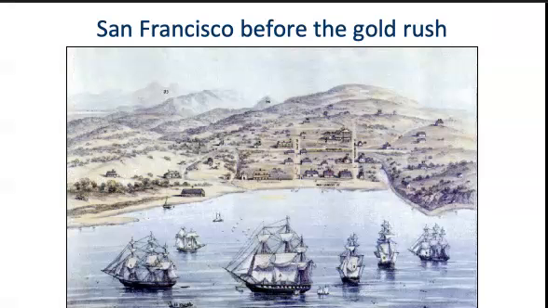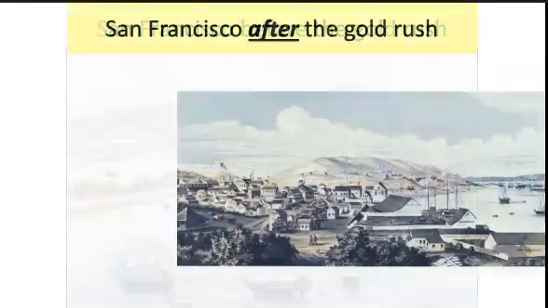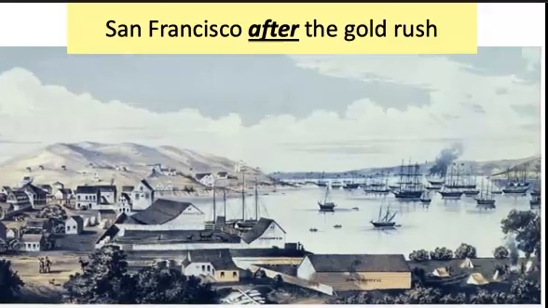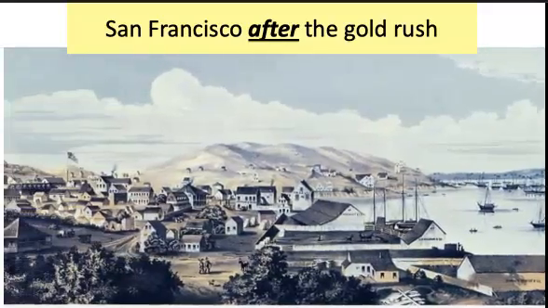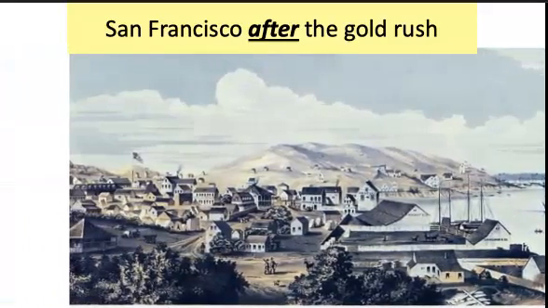It also changes San Francisco. Here was a drawing of San Francisco before the gold rush. And then here's kind of what it looks like after the gold rush. See all the ships in the harbor. It's a much expanded city itself.